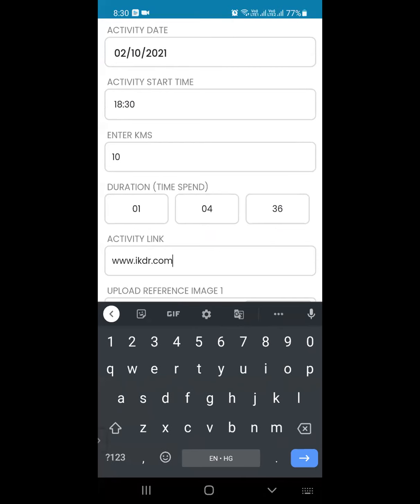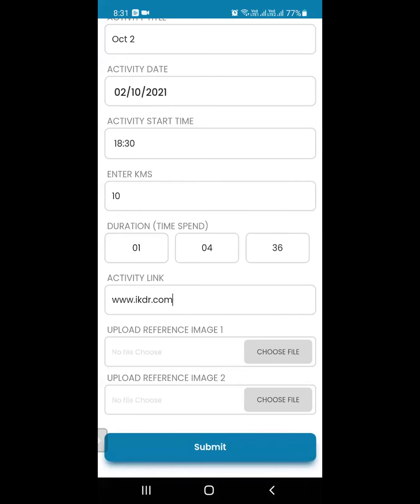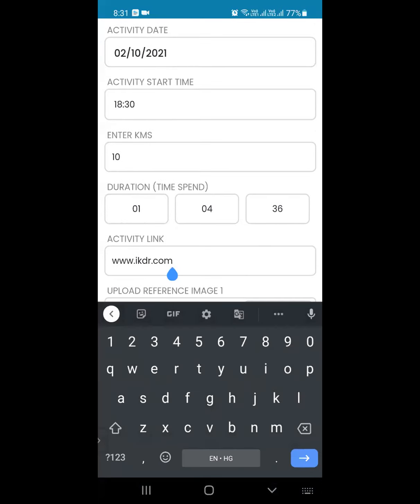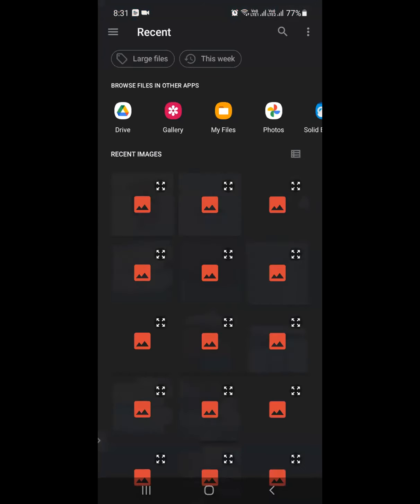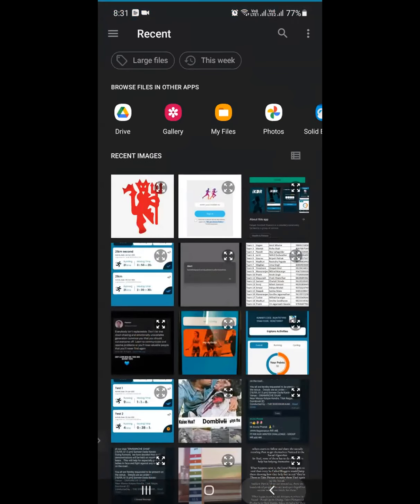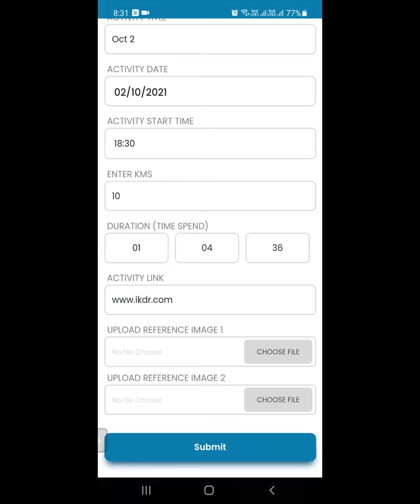Then you provide the activity link here so that the referee or captain can directly click and see the activity, or you can choose to upload 2 pictures. People have also uploaded selfies here last year. You can upload selfies, but ensure that the other images with the activity cover all the details which are required from that activity. So if both the pictures cover all the details which are needed, we will go ahead and approve this activity from the captain's end and referee's end.